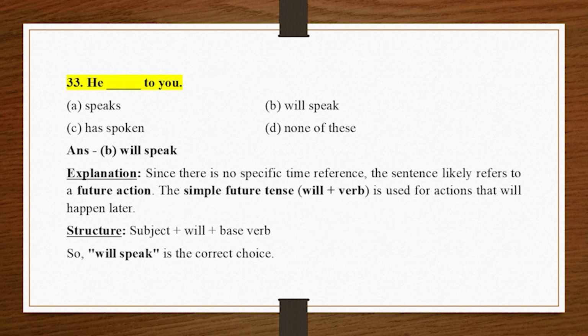33. He underscore to you. A. Speaks. B. Will speak. C. Has spoken. D. None of these. Answer B. Will speak. Explanation. Since there is no specific time reference, the sentence likely refers to a future action.